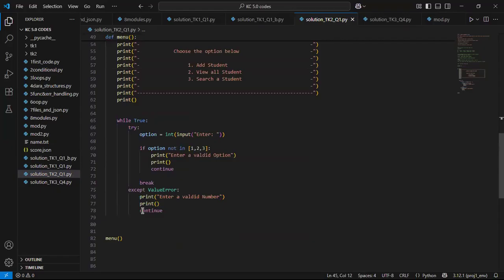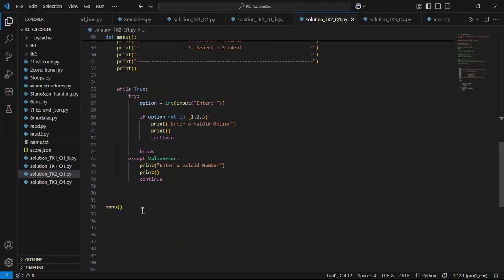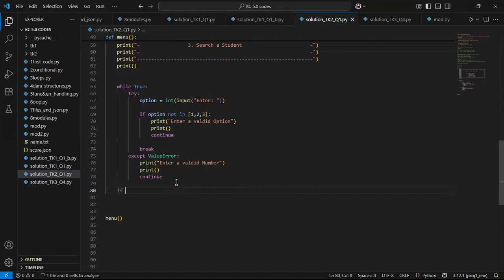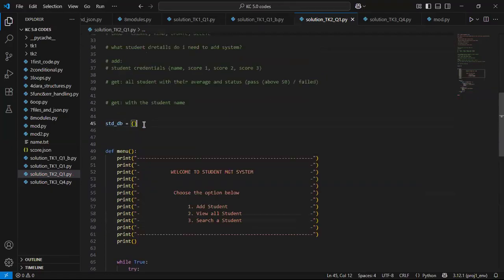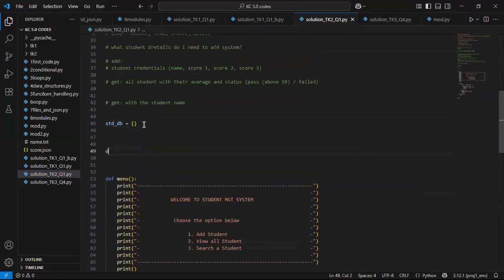So if option 1, if option is valid, at this point I can simply come here, outside my loop. Once we resolve all those problems, I can now say if option is equals to 1, which in this case is we want to add. So I'll pass for now. Let's go ahead and create the function that adds. Remember, everything has to be in a function. Every action needs to stay in its own function. So I'll call it add students. Add students function, right? And this function basically will take nothing.